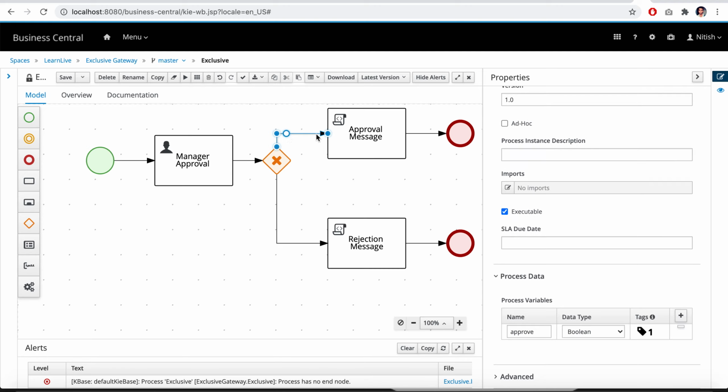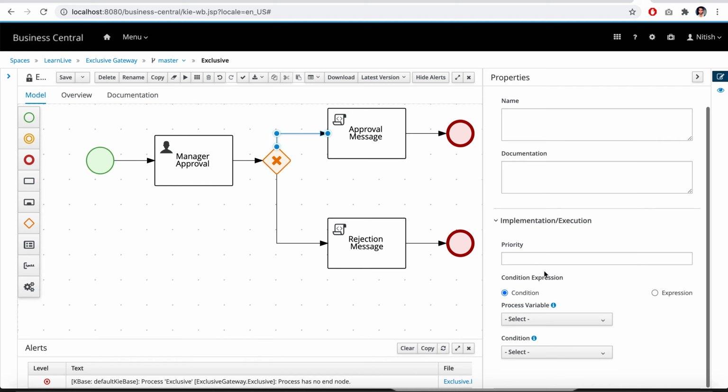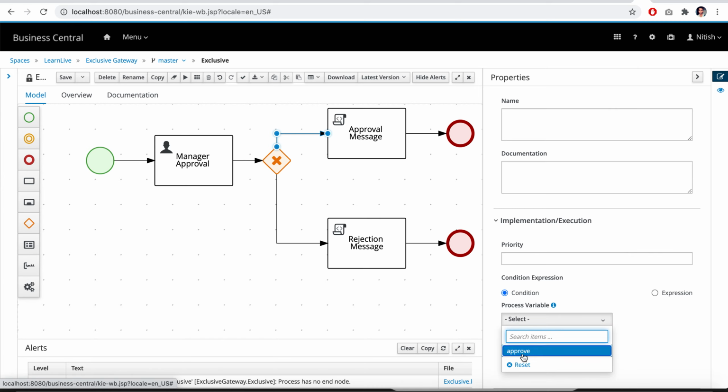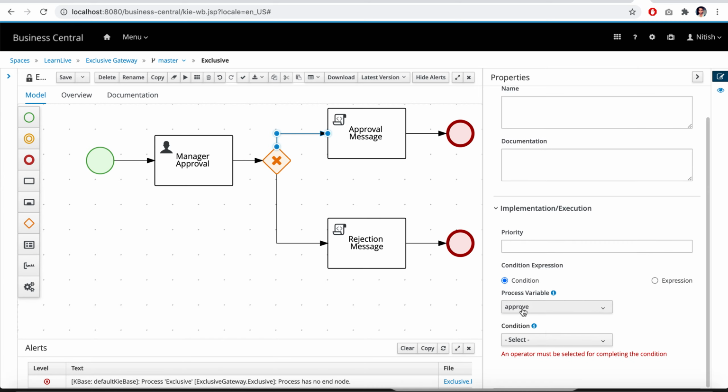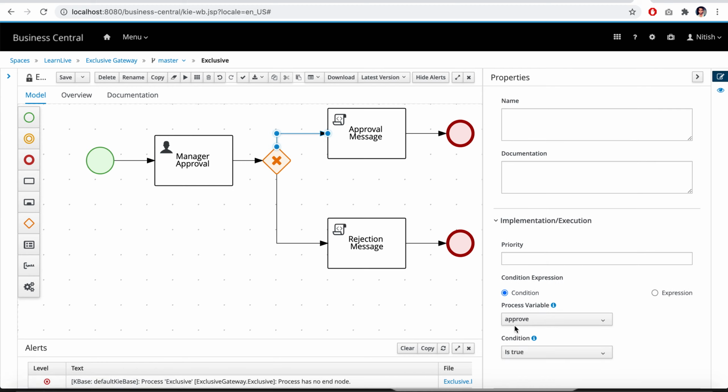Now select this path. On what basis, on what condition should this path be selected? Just put the condition here, process variable. We need to set the condition approve. If this approve is true, then we'll select this path.